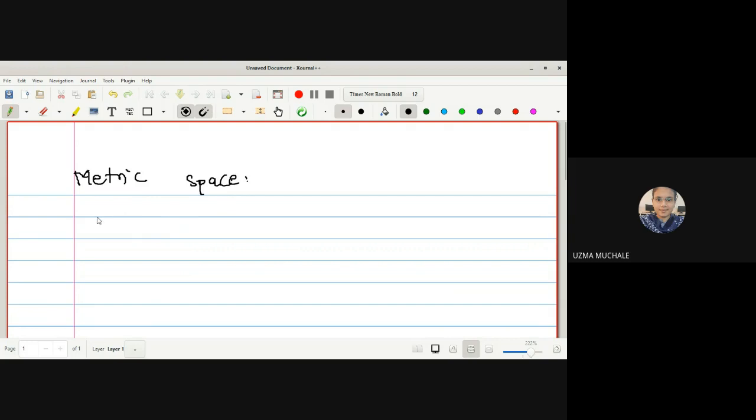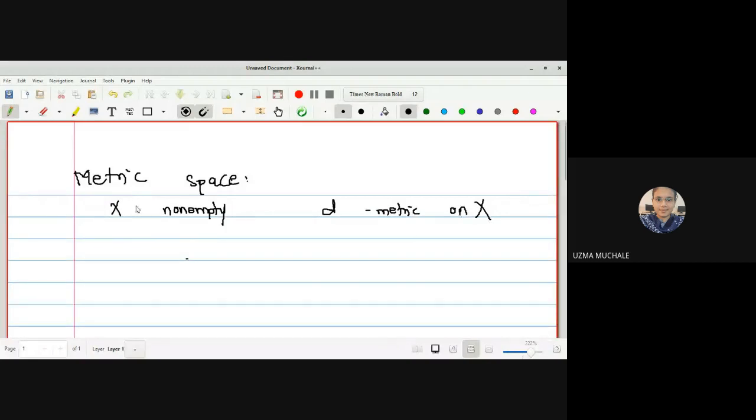What we have for the definition of a metric space: let X be a non-empty set. Why are we taking the non-empty condition every time? In the definition of a group also we say G is a non-empty set. Because if we are having an empty set, no need to do anything with that empty set. So we have X to be a non-empty set. What is the next thing? Where d is a metric defined on X, which satisfies the conditions.